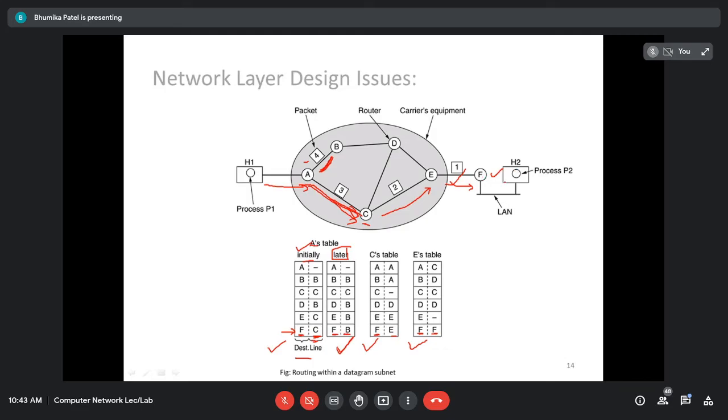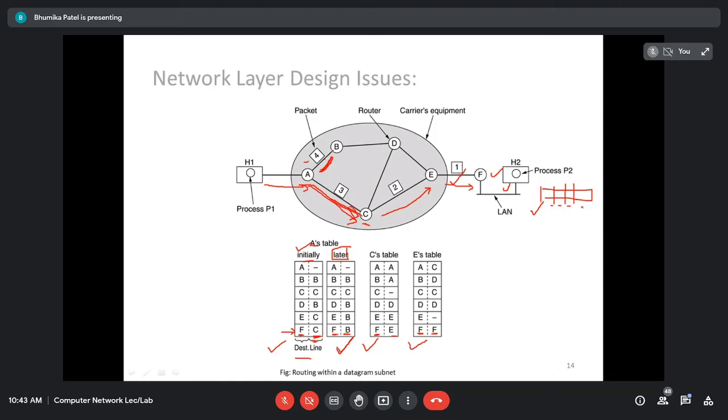But somehow the data has to be delivered to this host. When all the packets arrive at host 2, the host will arrange packet number 1, packet number 2, packet number 3 and packet number 4, right? It will see them arrive like this: packet number 1, 2, 3, 4. It is not always the case that packet number 1 arrives first or packet number 2 arrives first, right? They will not necessarily arrive in the order in which the sequence was followed.